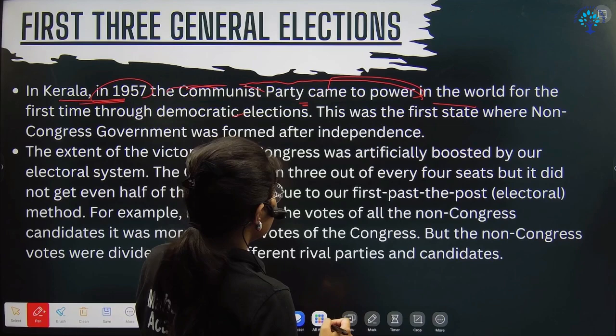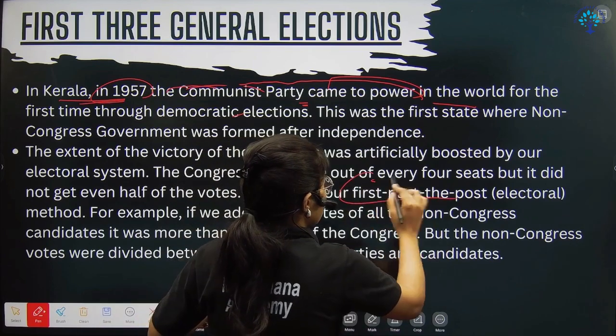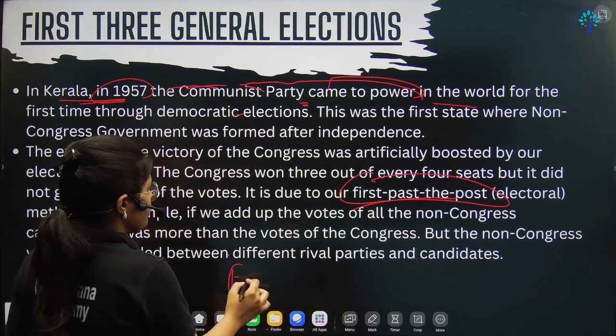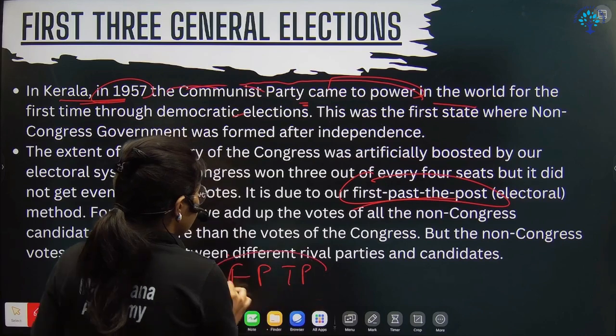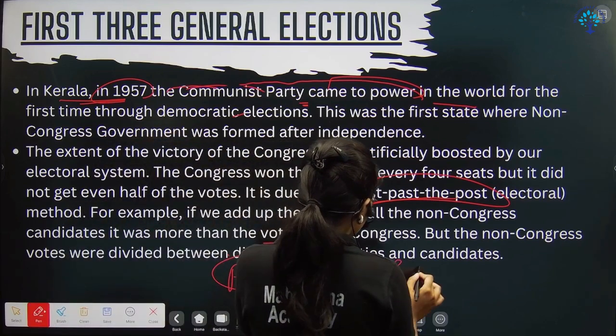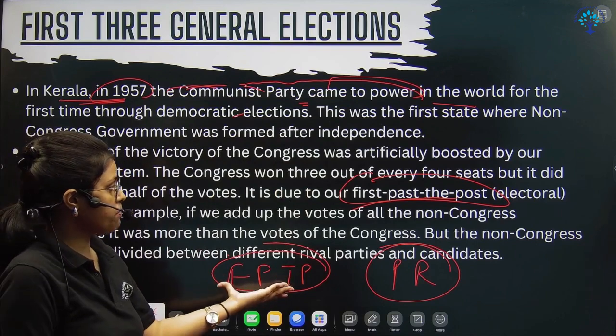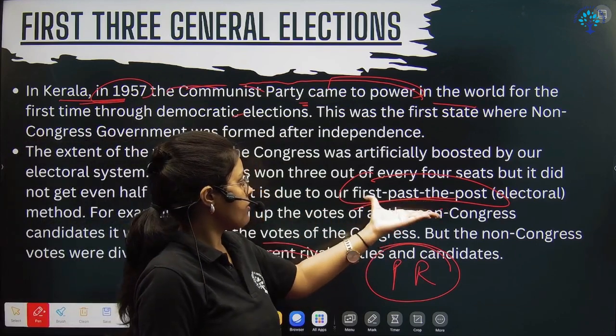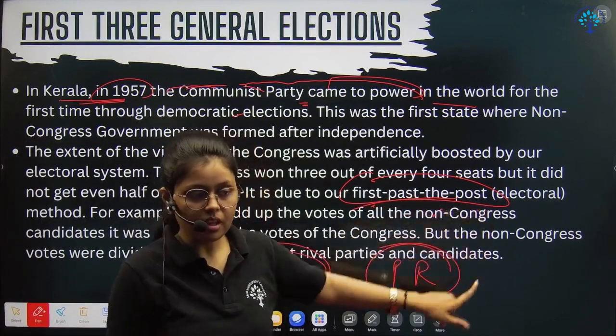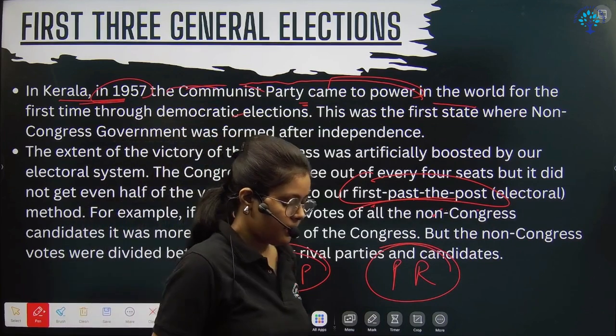Right, here you can see FPTP, the first past the post system, and then we have proportional representation. Okay, so what is the first past the post system? Here you see the first past the post system.